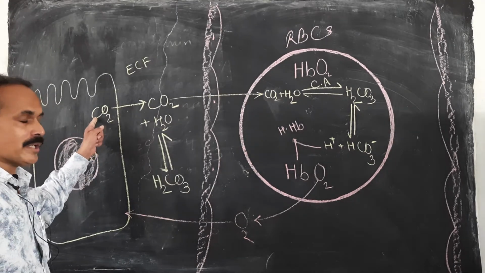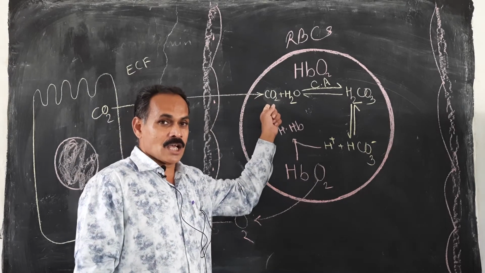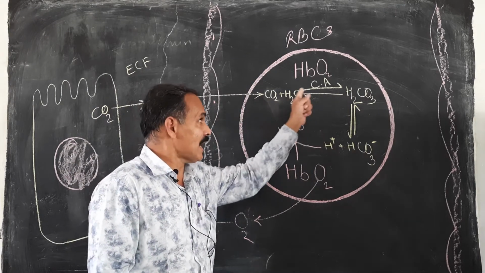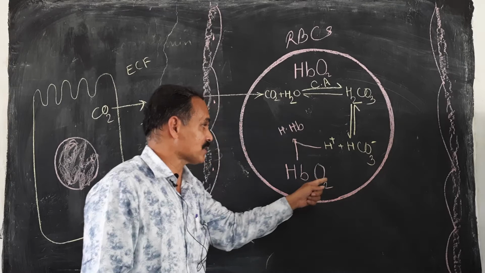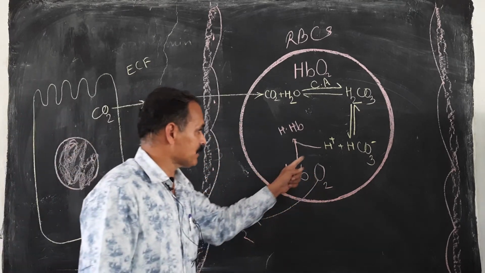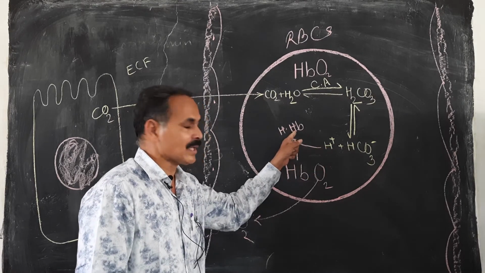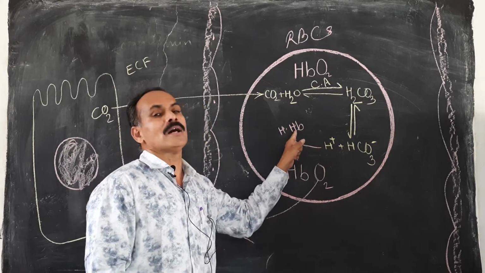Whatever CO2 is produced in the cells, how it is transported inside the RBC, and after this reaction O2 is liberated and Hb comes in contact with the H plus, or H plus is absorbed by the Hb, and there is a formation of reduced hemoglobin.